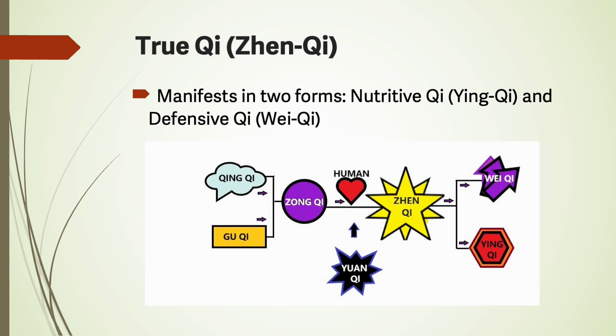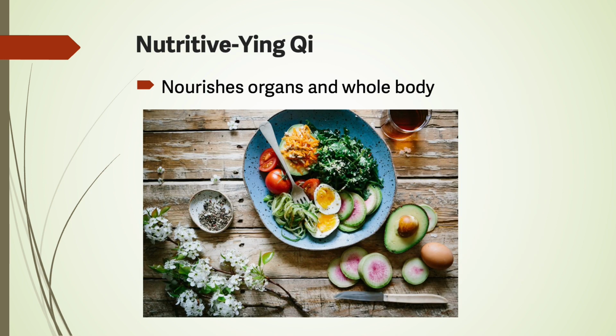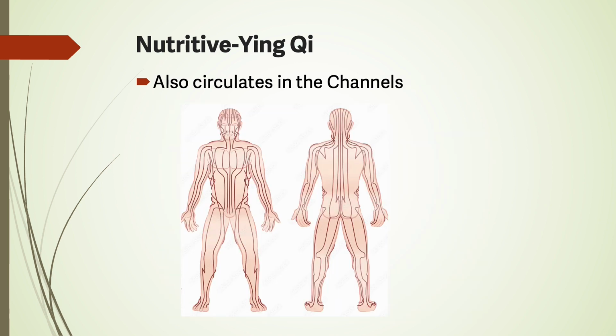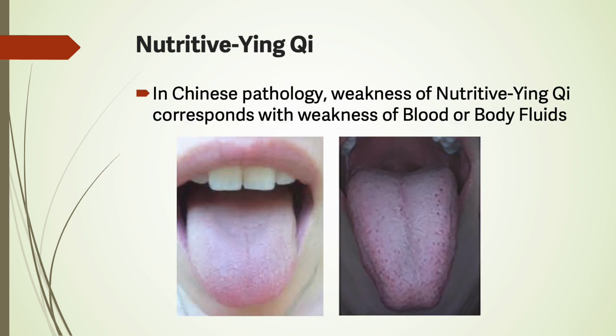True qi manifests in 2 forms: nutritive qi and defensive qi. Nutritive qi nourishes organs and the whole body. It has close relationship to blood, with which it circulates in the blood vessels. It also circulates in the channels.